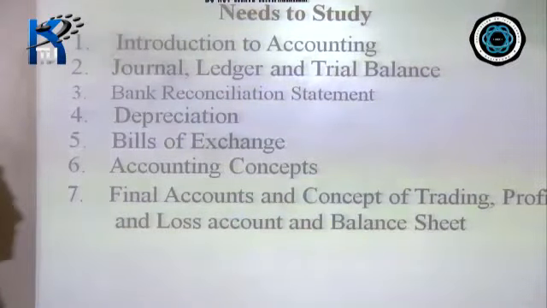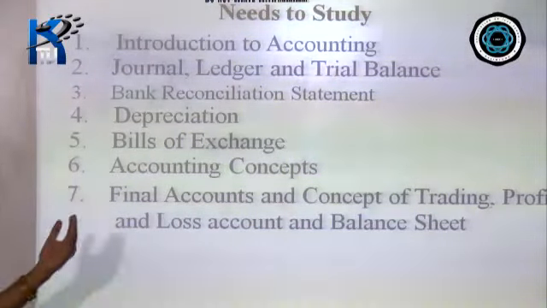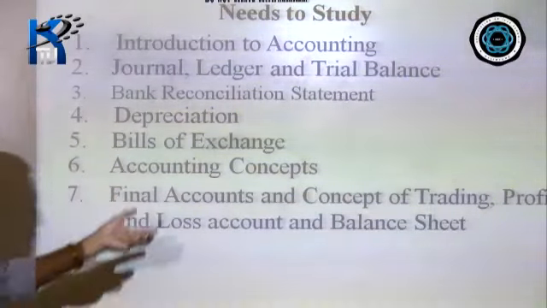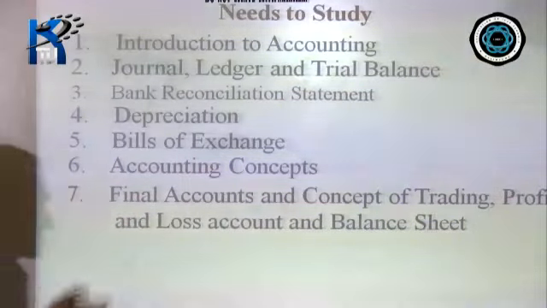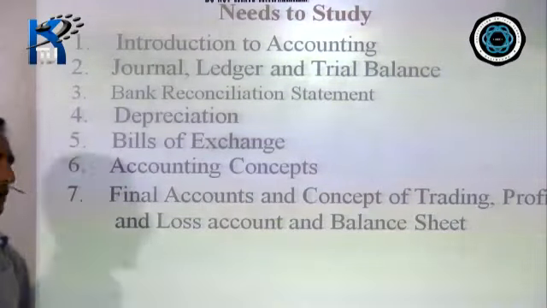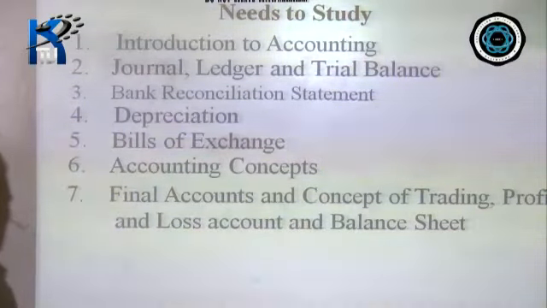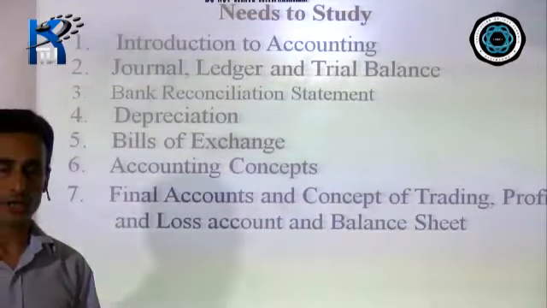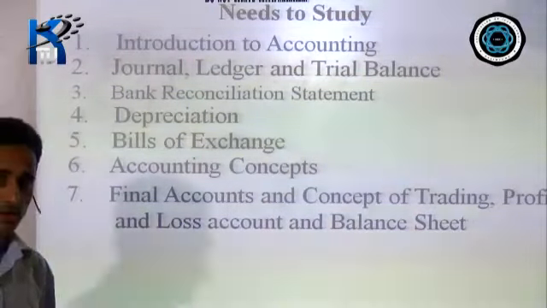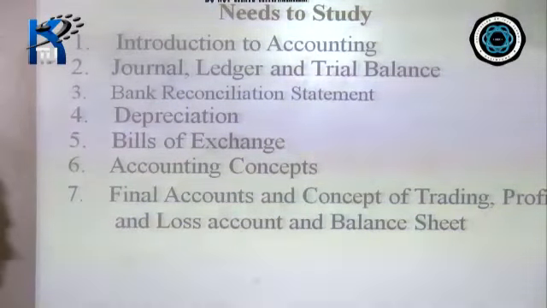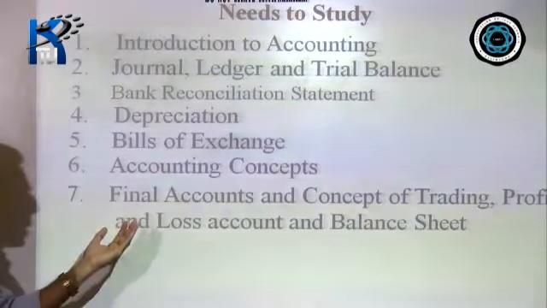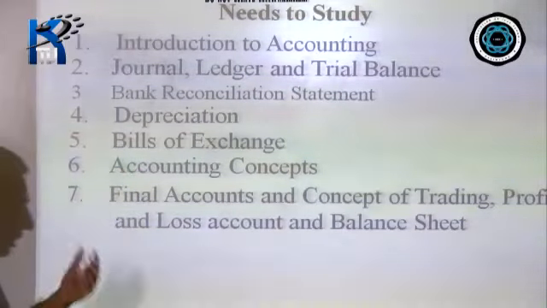Number 7 is final accounts and concepts of trading, profit and loss account, and balance sheet. This is the statement which is prepared to find out the profit or loss of a business, and maybe the financial position of the business, whether your business is growing, how much profit your business is earning, whether your business has suffered loss. So to get all this kind of information, you will prepare final accounts, that is the trading profit and loss account and balance sheet.